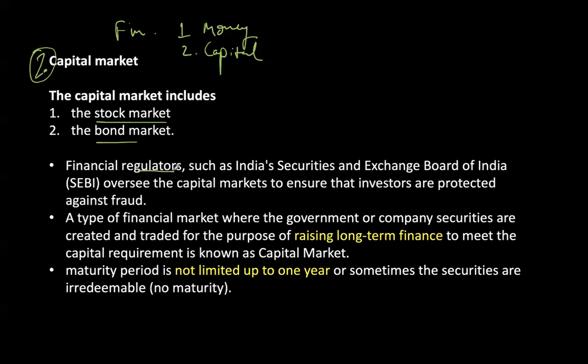So the financial regulator for the capital market is SEBI. They oversee the capital markets to ensure that investors' interest, their money, remains protected against any kind of fraud. Fraud in the sense we've been seeing insider trading. Insider trading can be said to be one type of fraud, but somewhere this is also permitted by SEBI. If you are not fulfilling the conditions, the restrictions imposed by SEBI, then it would be a fraud. Another example of fraud that of late we've been talking about is the FTX fraud, specifically in the context of cryptos.